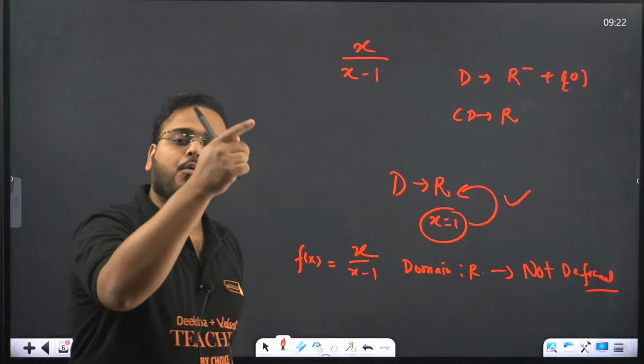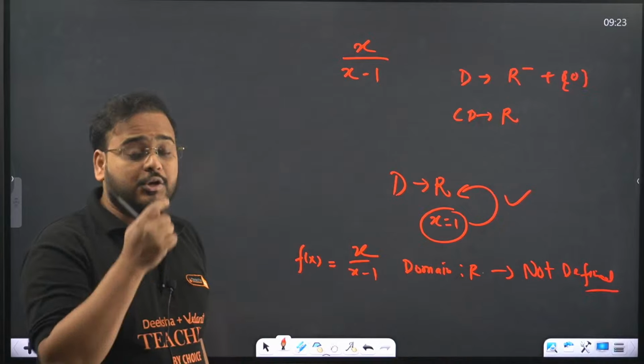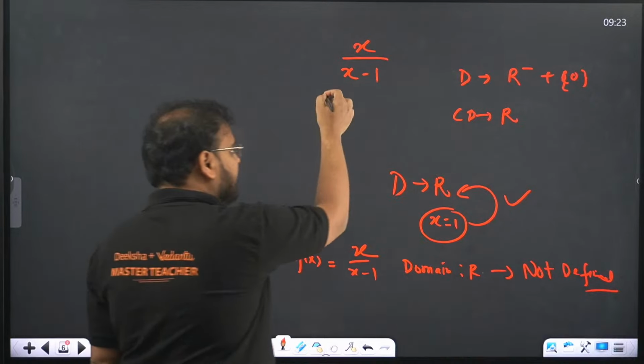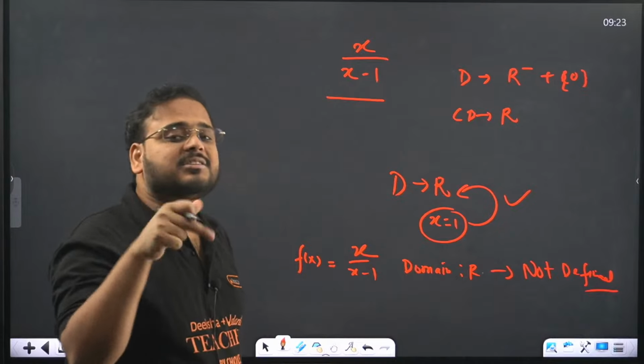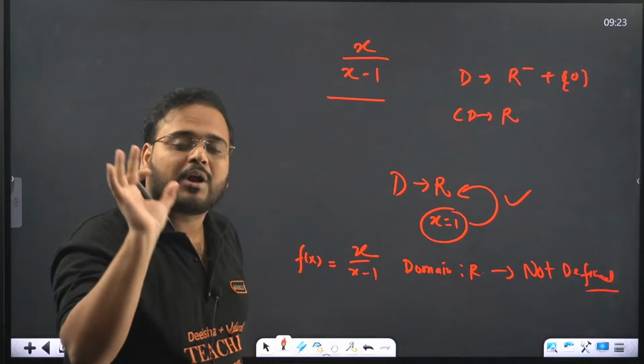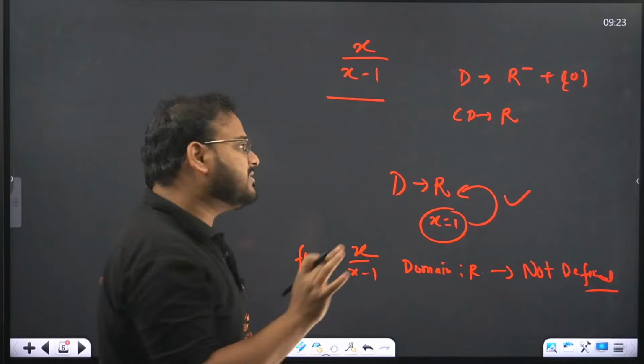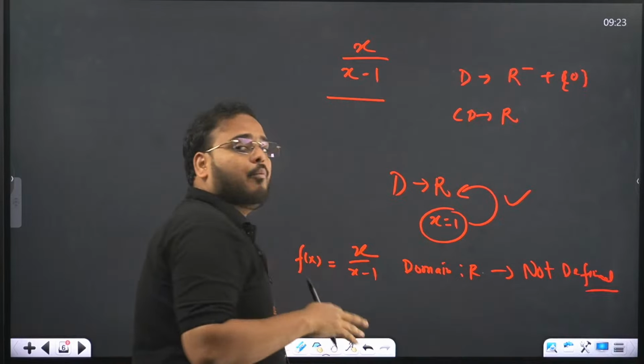The function becomes 1 by 0, so it is not defined. So whenever you have any rational function which is defined in the given domain, then the function is maximum number of times 1-1 function only. Once the given function is 1-1, what about onto?